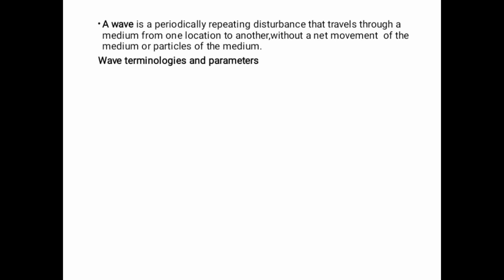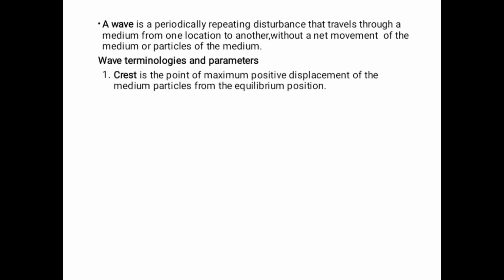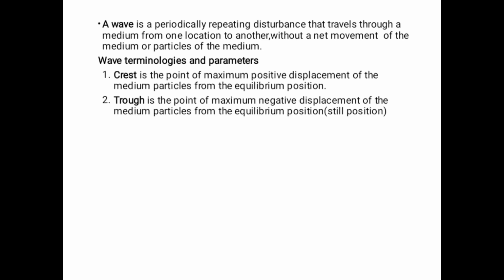Wave terminologies and the parameters. Crest. Crest is the point of maximum positive displacement of the medium particles from the equilibrium position. Trough.